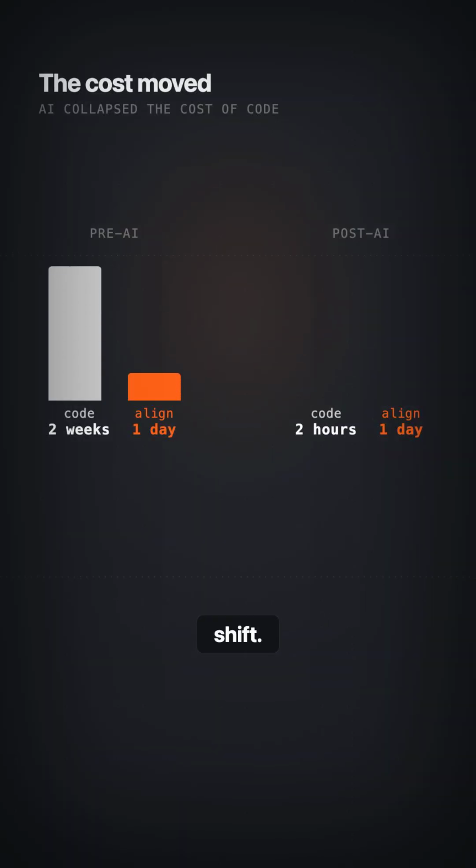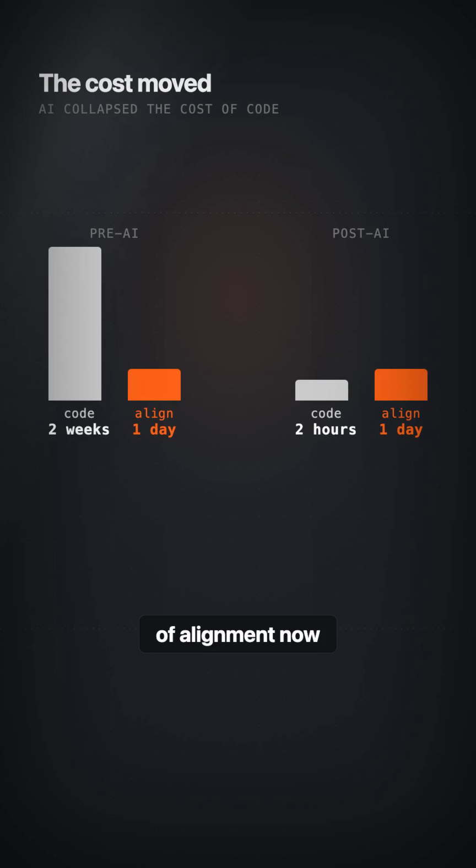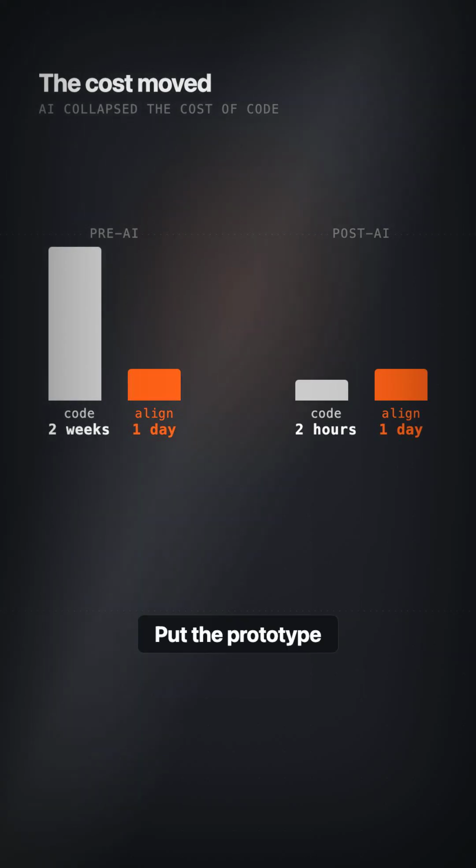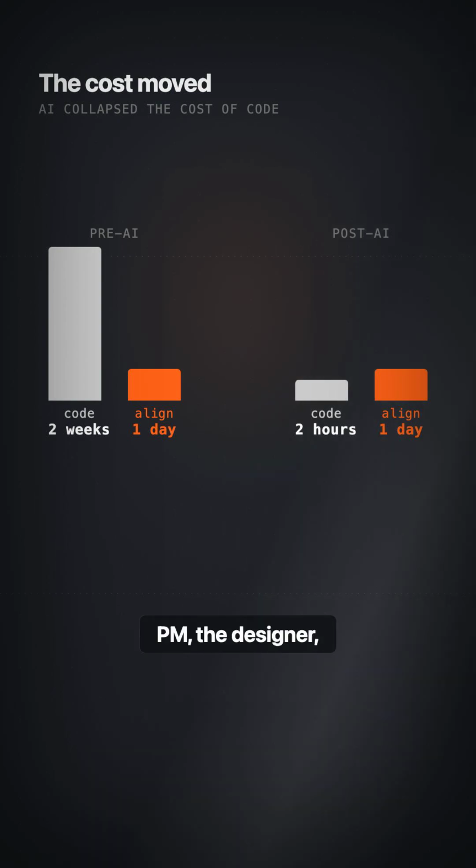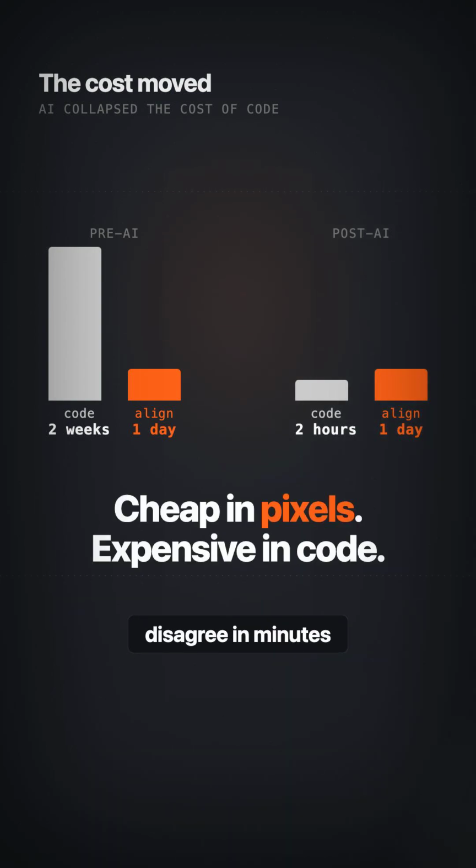And here's the shift. AI collapsed the cost of writing code, so the cost of alignment now dominates. Put the prototype first, and the PM, the designer, and the engineer disagree in minutes, on pixels. Alignment is cheap in pixels, and expensive in code.